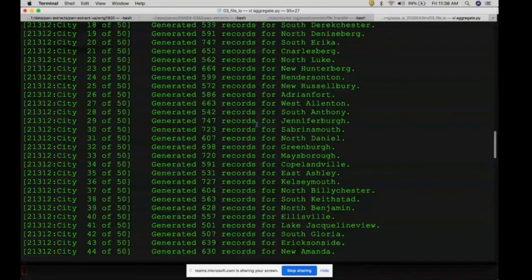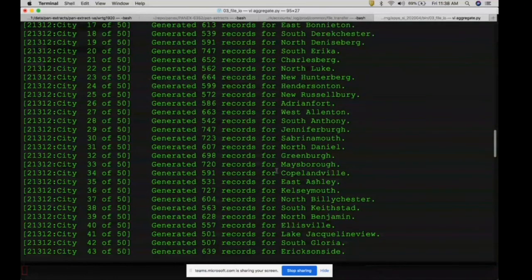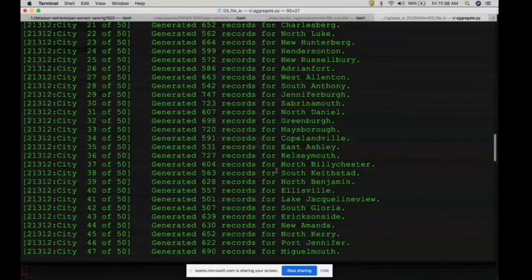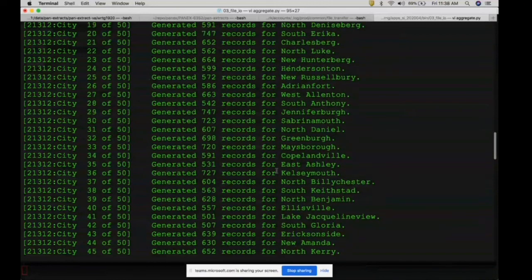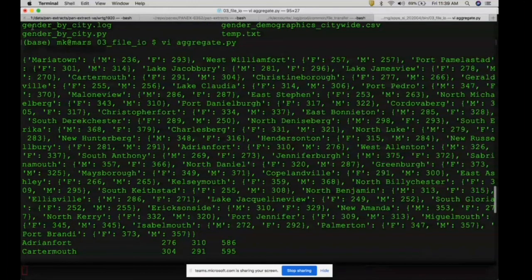Let's see here. So Adrian Ford has 586. So I think our logic is foolproof. This is the dictionary it has created.